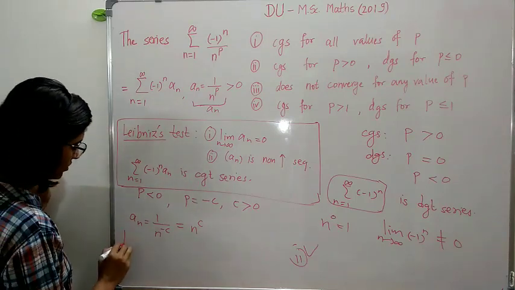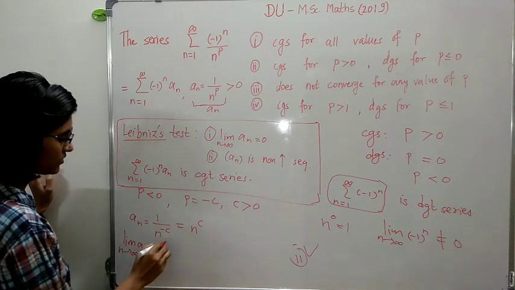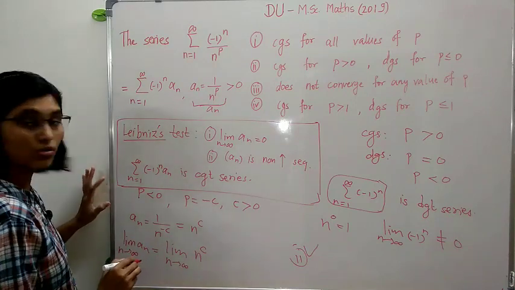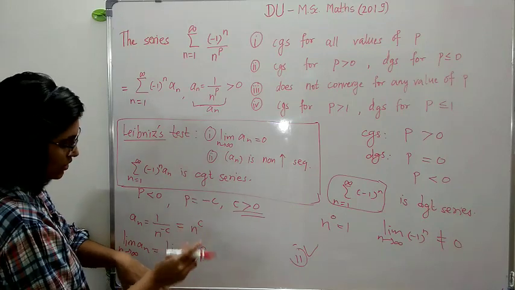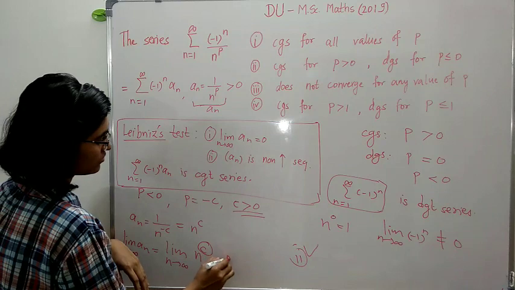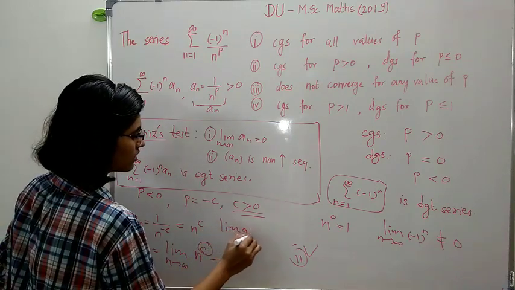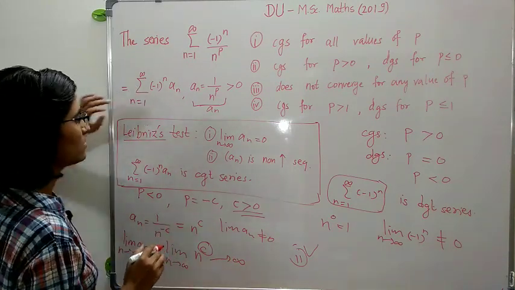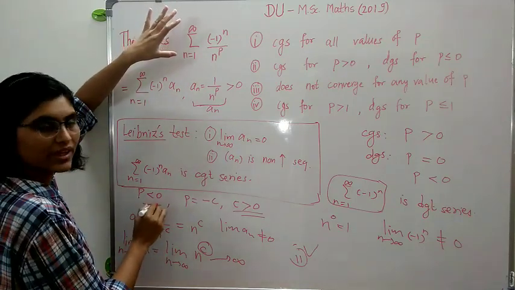Now take the limit. The limit as n tends to infinity of an is the same as the limit as n tends to infinity of n raised to c. Note that c is positive, so as n tends to infinity, we are taking a positive power of n, so this tends to infinity. So the limit of an is not 0. That means this series is divergent for p less than 0.